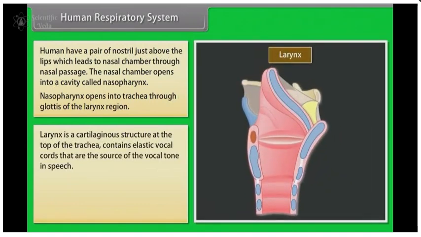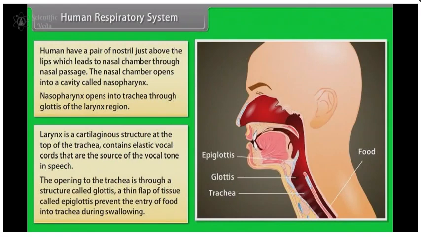Larynx is a cartilaginous structure. At the top of the trachea contains elastic vocal cords that are the source of the vocal tone in speech. The opening to the trachea is through a structure called glottis. A thin flap of tissue called epiglottis prevents the entry of food into trachea during swallowing.